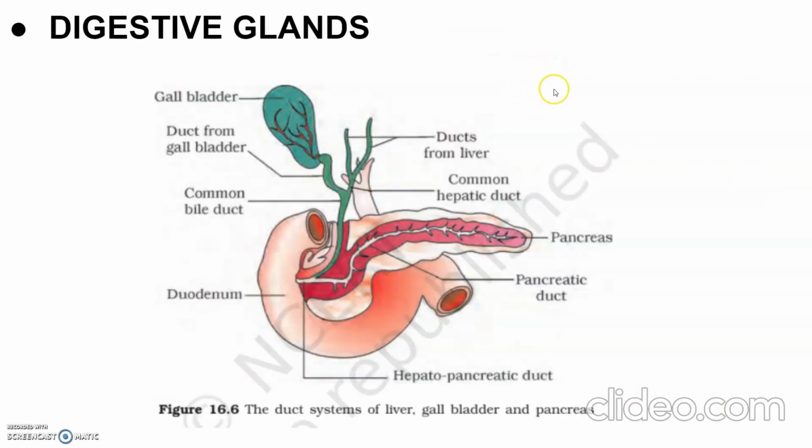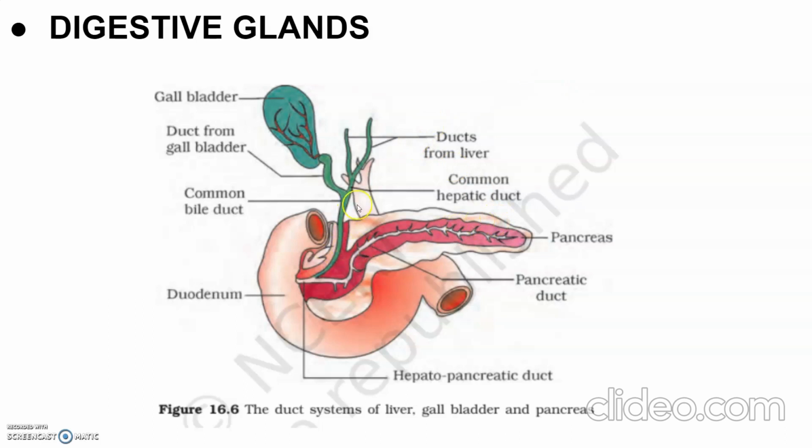Now let's talk about digestive glands. The digestive glands associated with the alimentary canal are the salivary glands, liver and the pancreas. Saliva is mainly produced by three pairs of salivary glands: the parotids, the submaxillary or submandibular, which are at the lower jaw, and the sublinguals, which are below the tongue. These glands are situated just outside the buccal cavity, and they secrete the salivary juice into the buccal cavity.